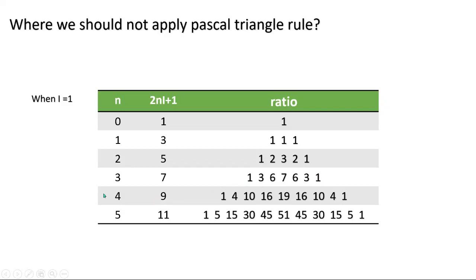When n equals 4, we will get 9 signals: one signal gets split into 9, and the intensity ratio is like this. And when n equals 5, one signal will be split into 11 signals, and the intensity ratio is like this.